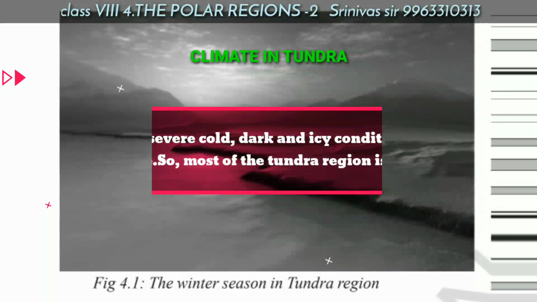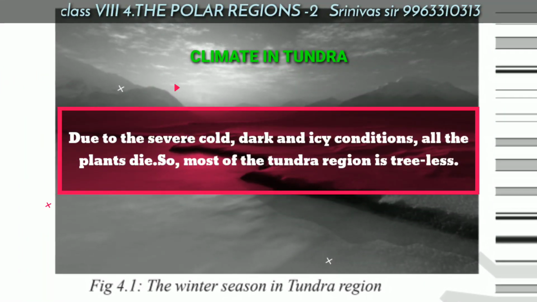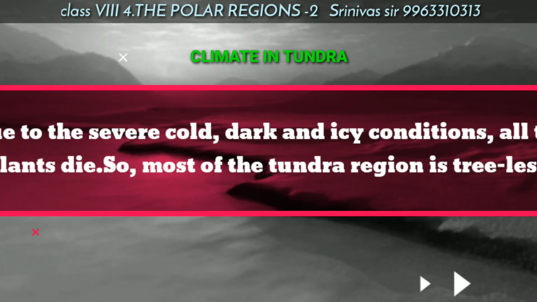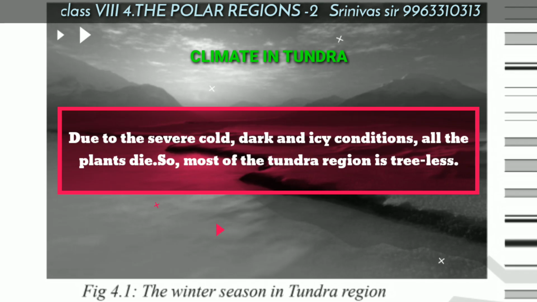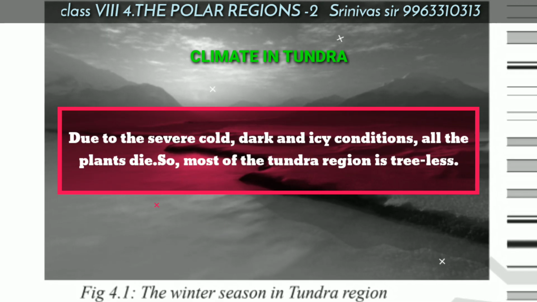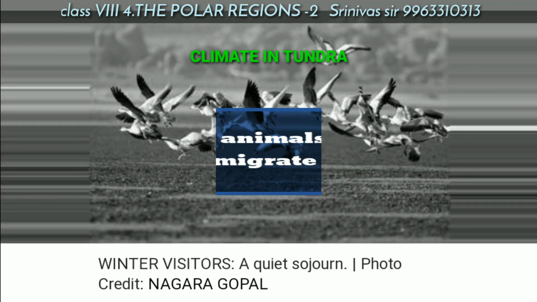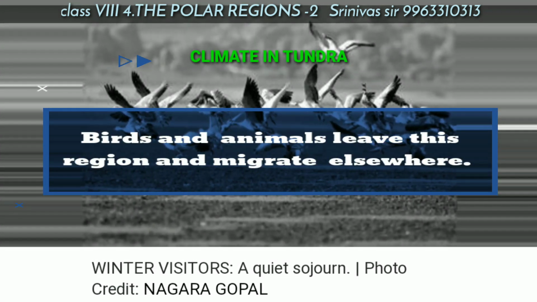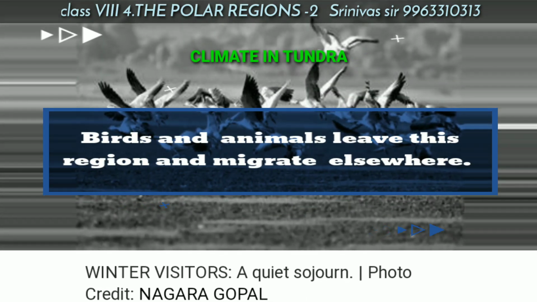Due to the severe cold, dark and icy conditions, all the plants die. So, most of the tundra region is treeless. We cannot see any trees in this tundra region because the soil is very cold and very hard. Due to the harsh, very tough conditions, birds and animals leave this region and migrate elsewhere.